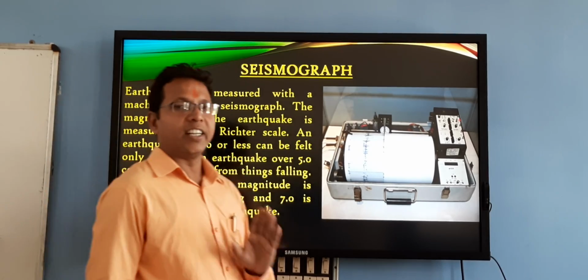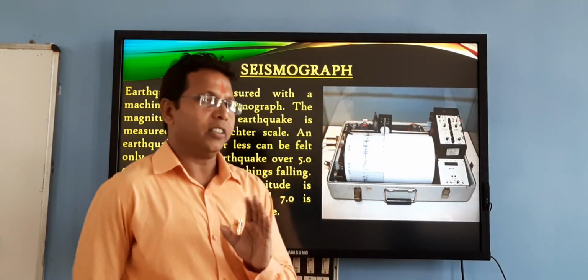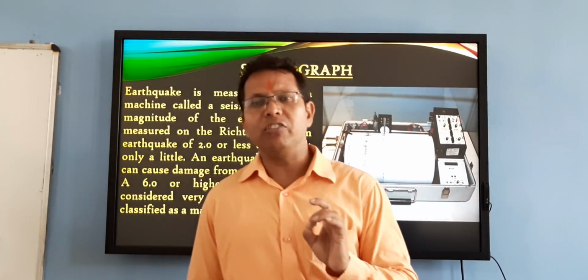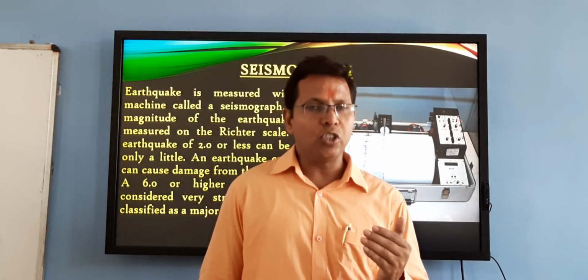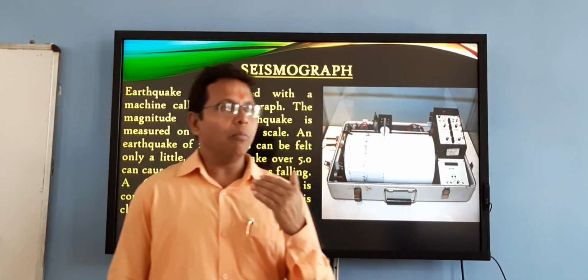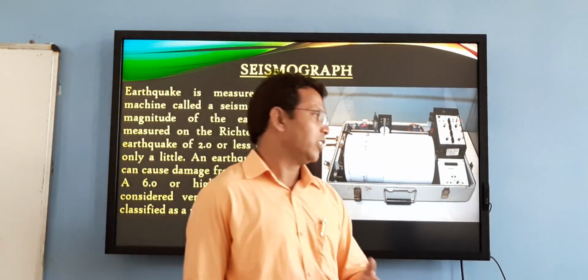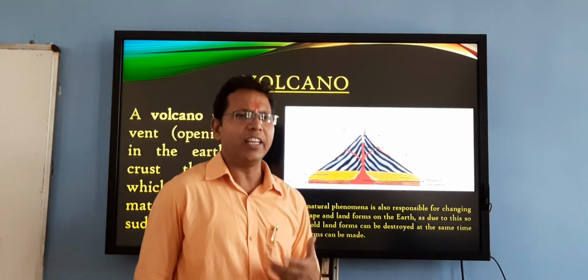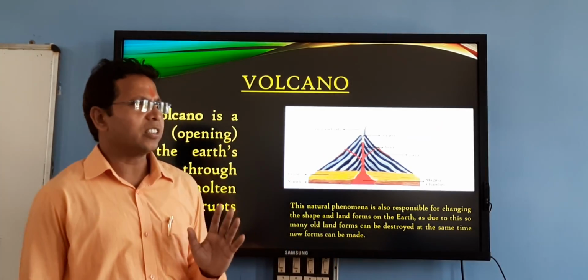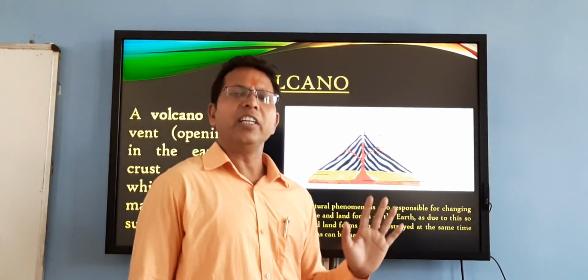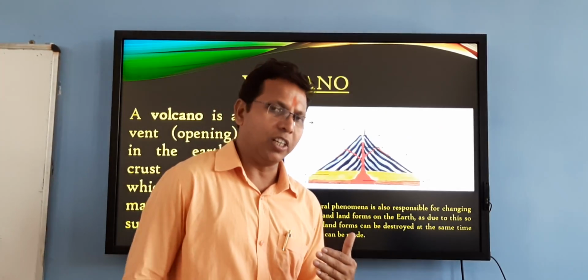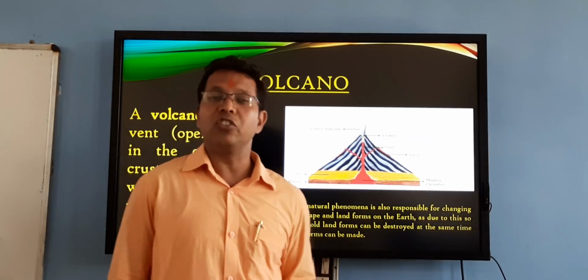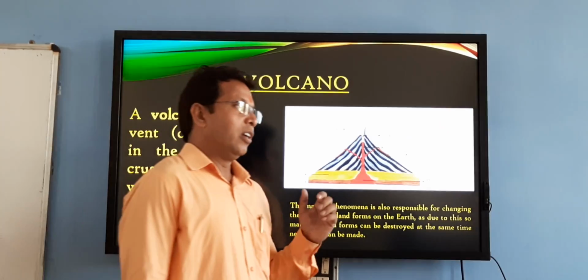as a major earthquake. If the magnitude of the earthquake is 7.0 or above, it is most dangerous, and it is very dangerous for our mankind, human beings, buildings, whatever things are there. All things will be destroyed if the magnitude of the earthquake is more than 7.0. Okay.